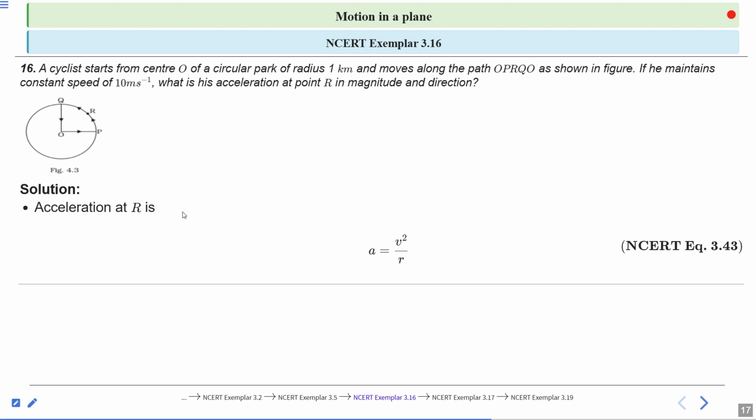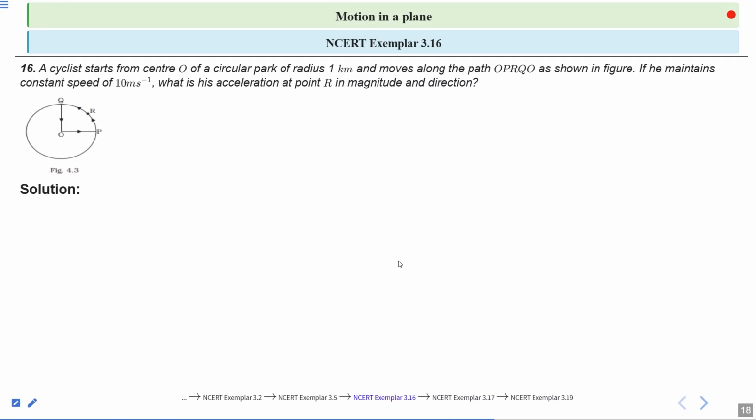So acceleration at R is a equal to v square by r. This is the formula of the acceleration. Just substitute the values. Here velocity is 10 meter per second, squared, divided by r, which is 1 kilometer. So the square of 10 is 100, divided by r.